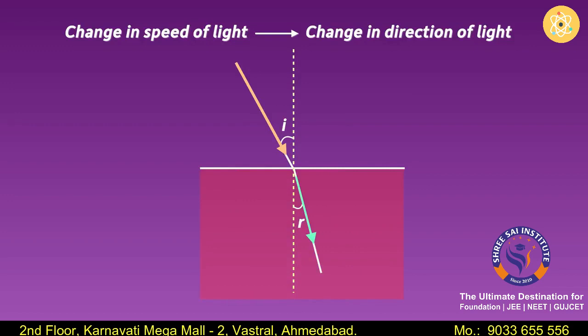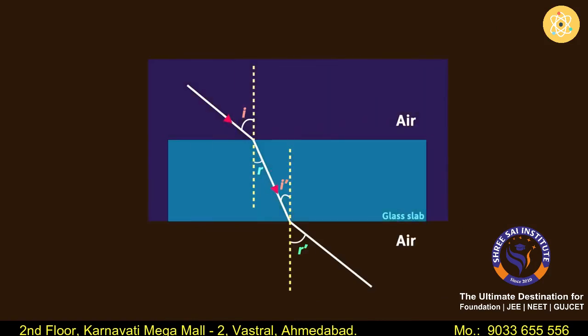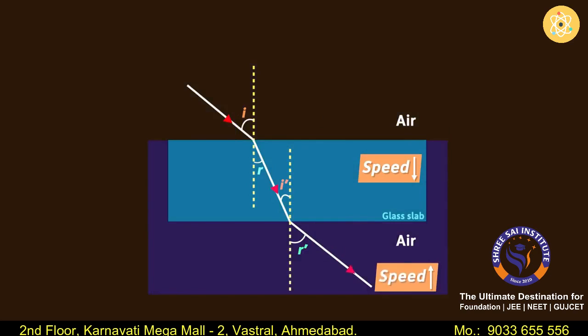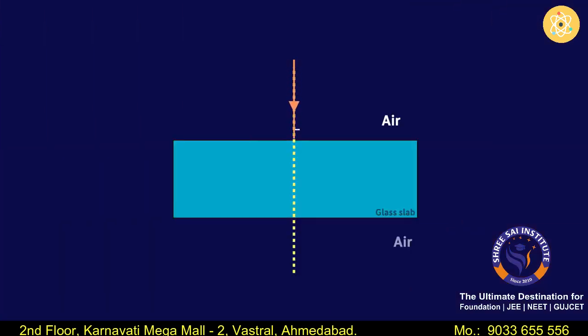Note that when we say that the speed will increase, it does not mean that the speed will be greater than this value, which is the speed of light in vacuum. When the light is entering into the glass at an angle, it travels at a lesser speed than in air, and when it goes from glass to air, its speed increases. So it's because of this change in speed that the direction of light changes. But what if the light is entering perpendicular to the surface of the glass? Will its speed change? Yes, its speed will change, however, it does not bend this time. Yes, the refracted ray propagates in the same direction as the incident ray.